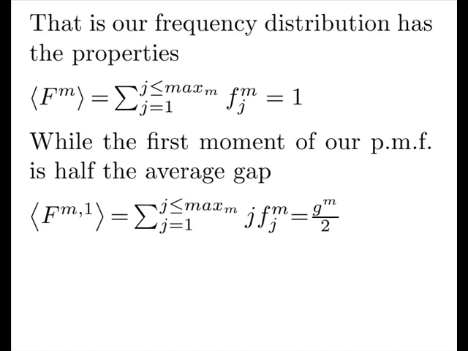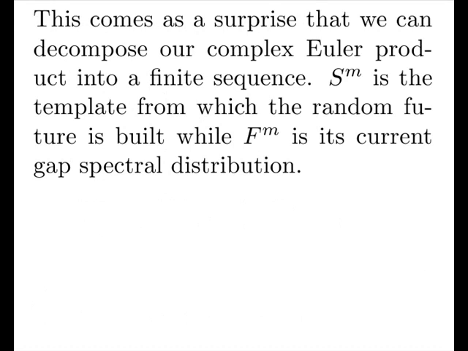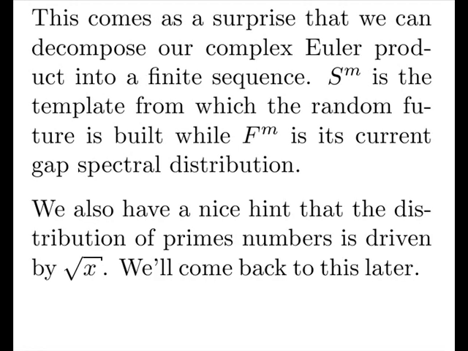Very strange. Notice the dependency on half the log, the square root of our prime. This comes as a surprise, that we can decompose a complex Euler product into a finite sequence. I mean, it's really strange. SM is the template from which the random future is being built, while the FM is the current gap spectral distribution. We also have a nice hint that the distribution of prime numbers is driven by the square root of x. We're going to come back to this later when we finish the Riemann.